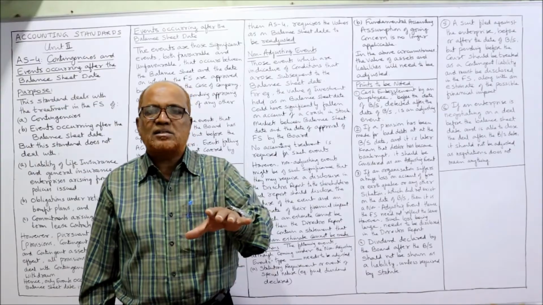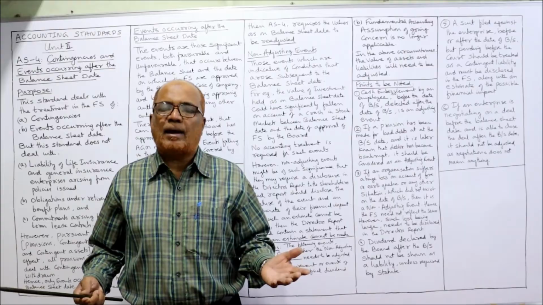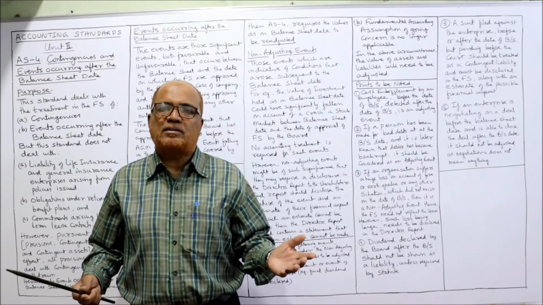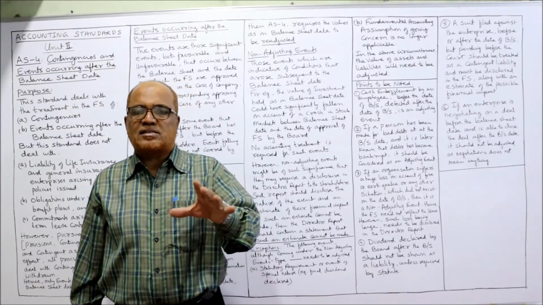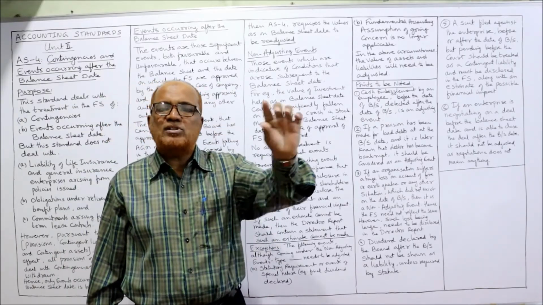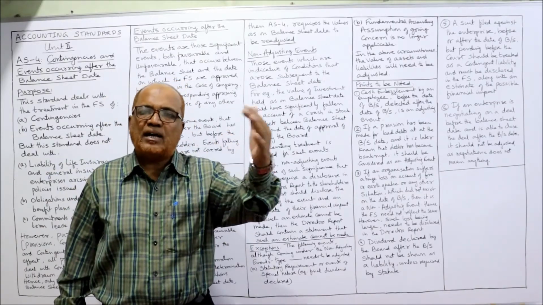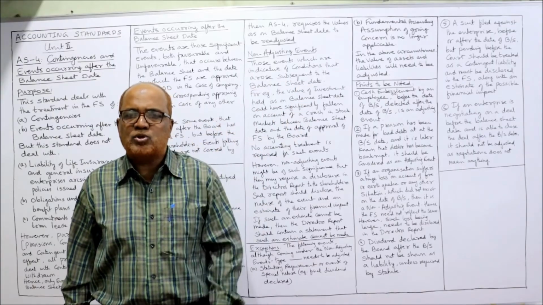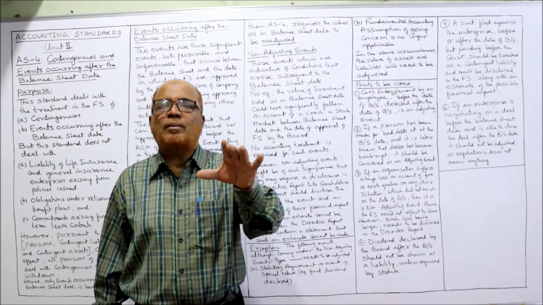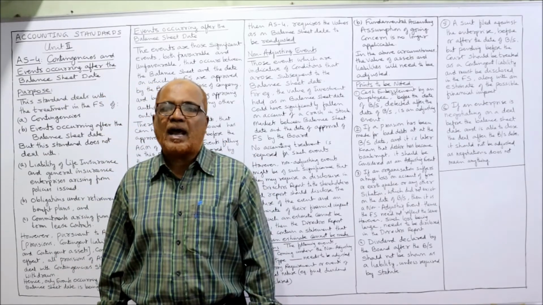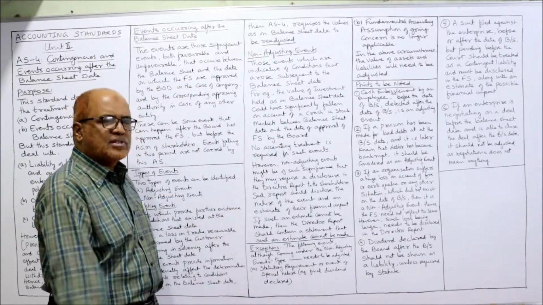And this decrease in the value of investment due to the crash is an unexpected thing that happened. Completely unexpected. So this is called a non-adjusting event. In this case, the balance sheet value of investment should not be adjusted. Already 10 lakh rupees we have taken in the balance sheet, the same 10 lakh rupees should be there. It should not be adjusted, because the event, a crash in the stock exchange, was completely unexpected. No accounting treatment is required for such events.